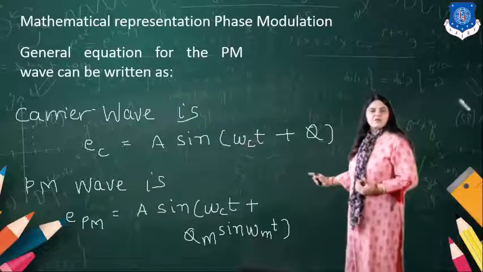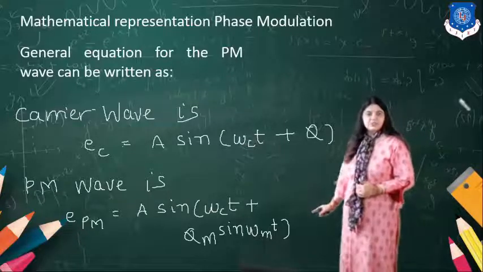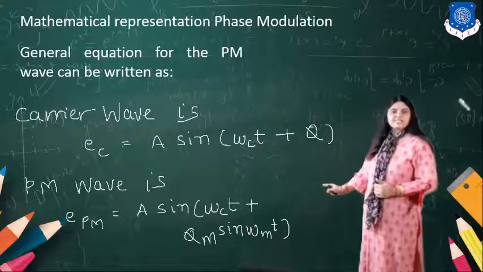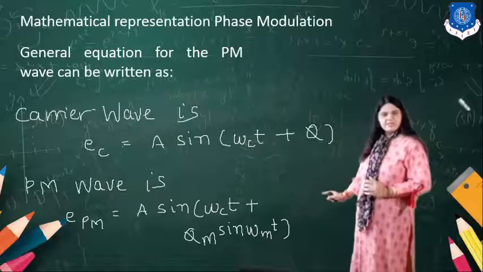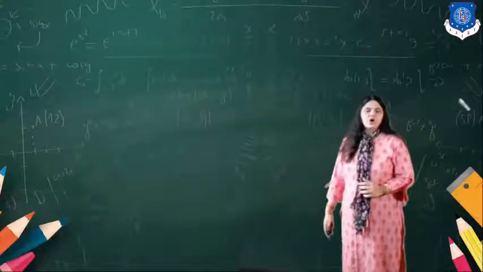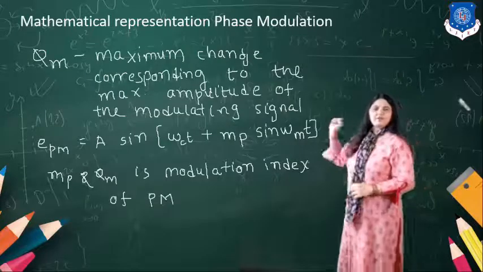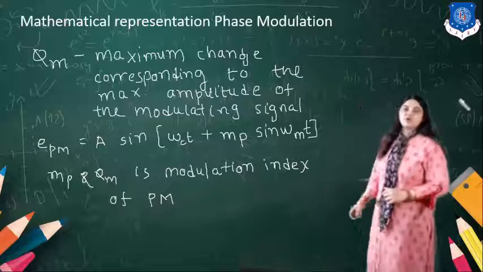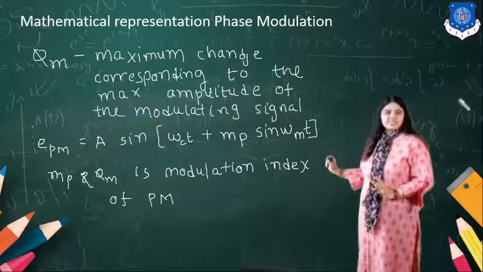Therefore, the PM wave is EPM = A sin(ωct + φm sin ωmt). This is my PM wave, where φm is the maximum change corresponding to the maximum amplitude of the modulating signal.